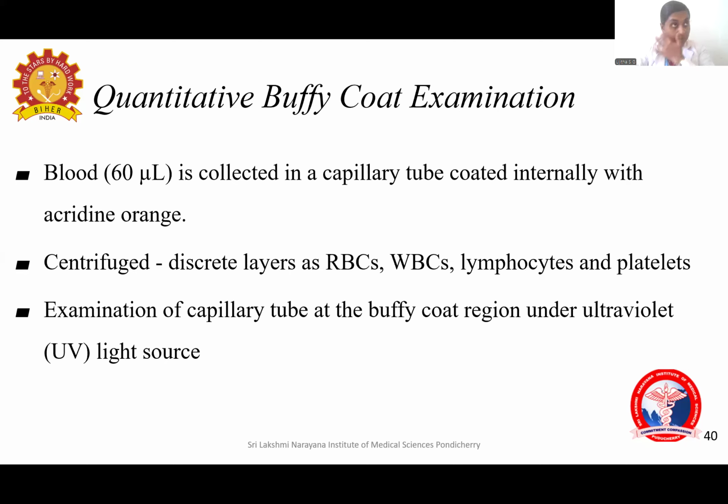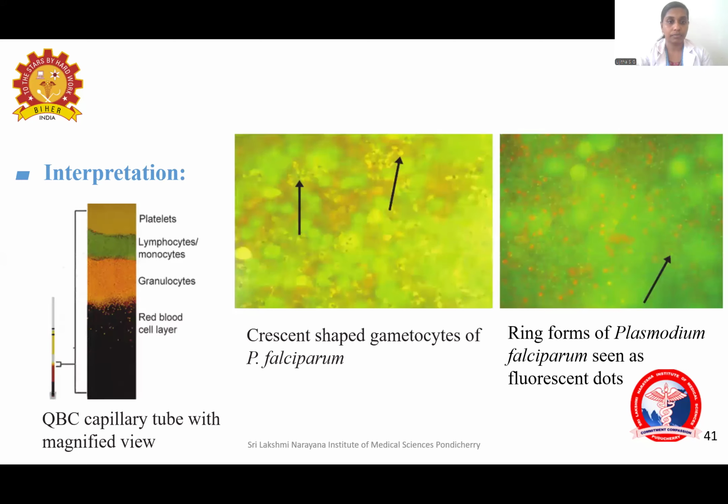And the buffy coat area is examined under ultraviolet light to see the gametocytes, the ring forms and so on. This is the capillary tube in which layers are separated. You can examine the buffy coat layer for the crescent-shaped gametocytes of Plasmodium falciparum, the ring forms of Plasmodium falciparum, etc. They will be seen as brilliant green dots.